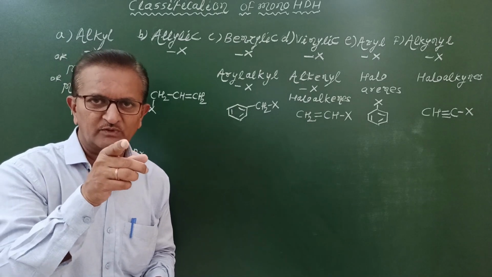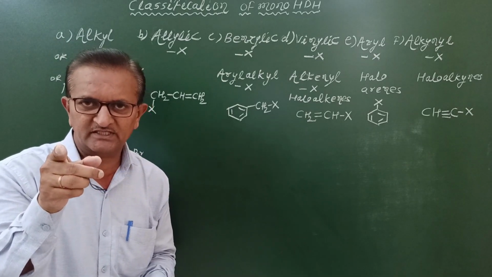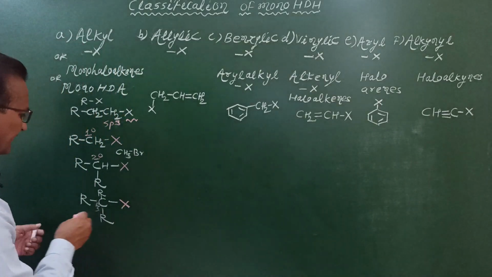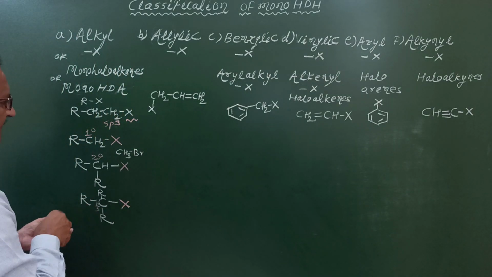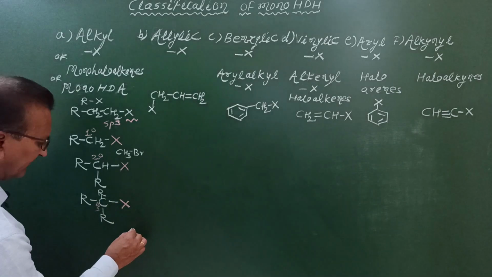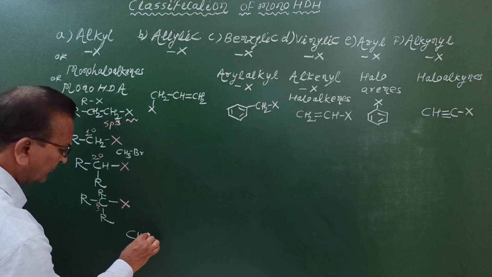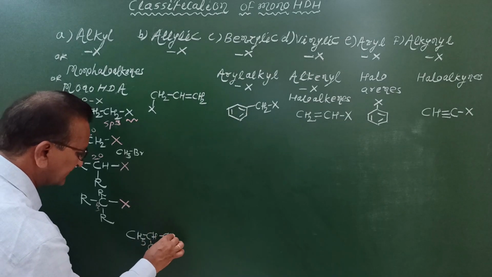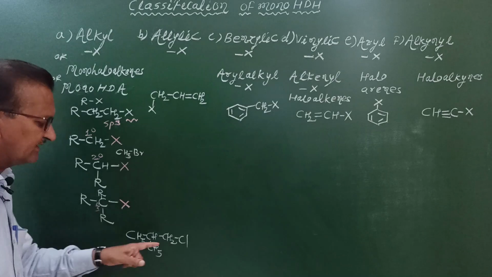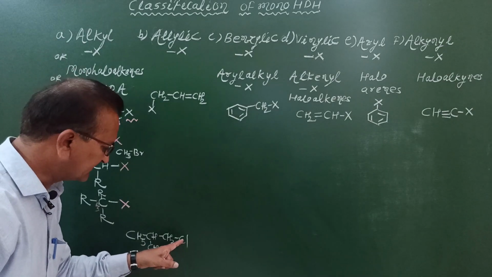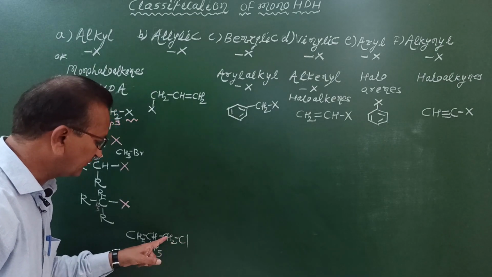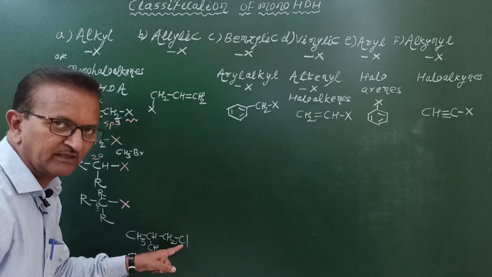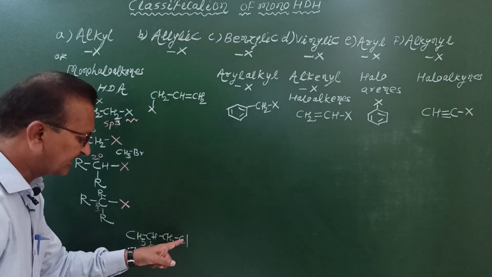Isobutyl chloride, what is structural formula? CH3 single bond CH, branch CH3, single bond CH2 single bond Cl. Now let us see example of isobutyl chloride. Isobutyl chloride I will write here: CH3 single bond CH, branch CH3, single bond CH2 single bond Cl. This is called as isobutyl chloride. Now in this case this chlorine atom is bonded to again primary carbon atom. Therefore this is example of primary alkyl halide. One more, what is IUPAC name of this compound?